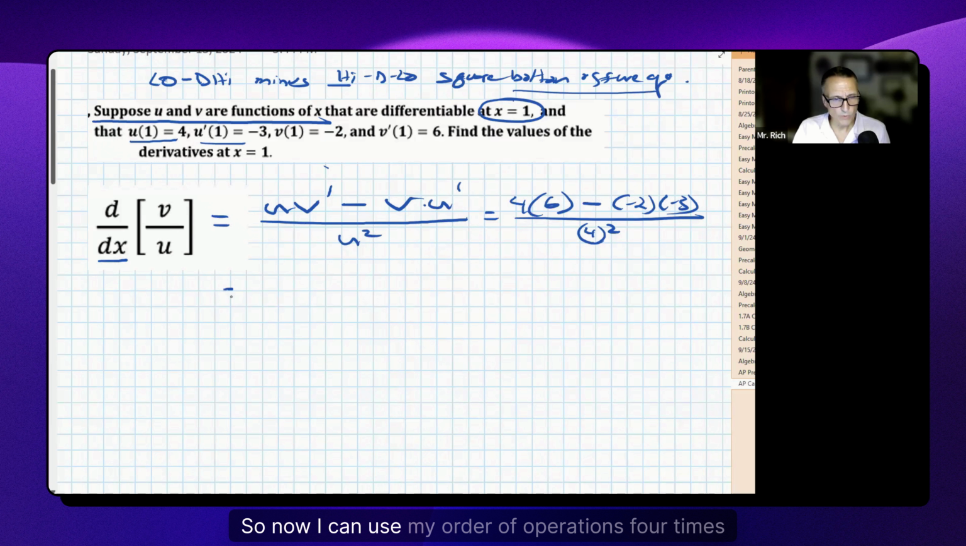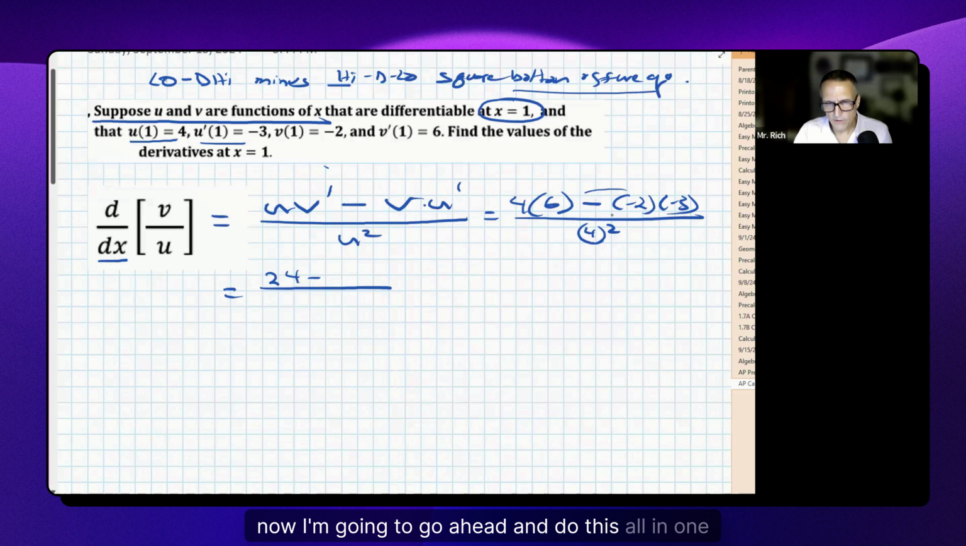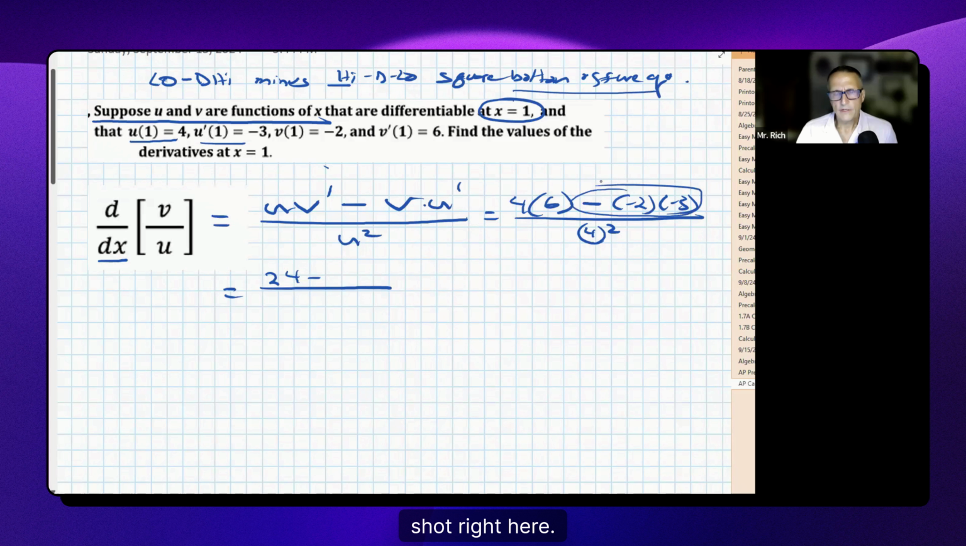So now I can use my order of operations. 4 times 6, 24. Okay, now I'm going to go ahead and do this all in one shot right here. It's a negative times -2, which is +2, times a -3. So that nets out to a -6, -6, all over 16. So this is 18 over 16.